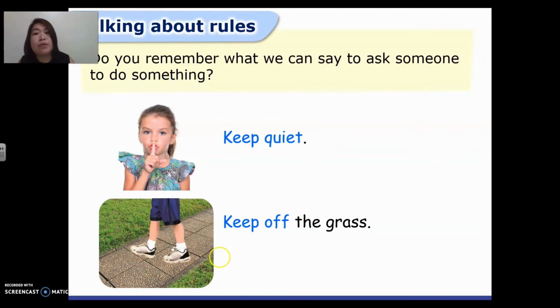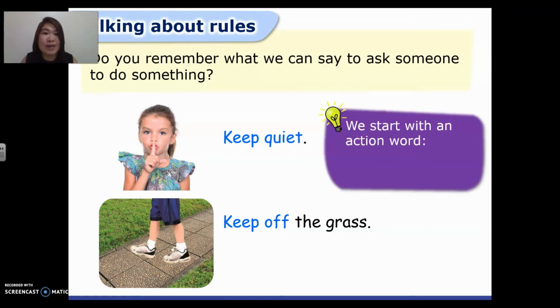Now, do you remember what we can say to ask someone to do something? Good job. So we start with an action word, or the verb, right? For example, the first one, we have keep quiet. We can't say you keep quiet.